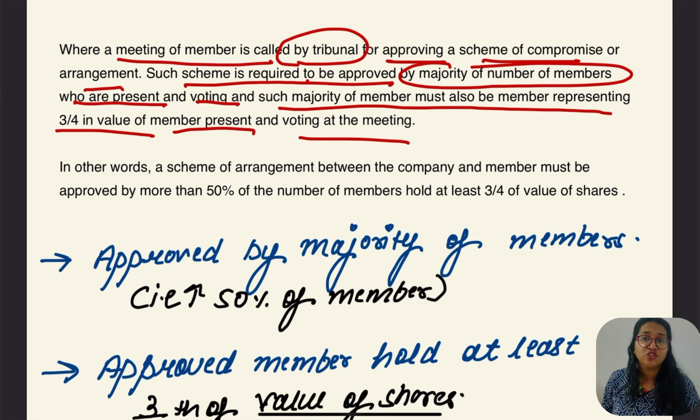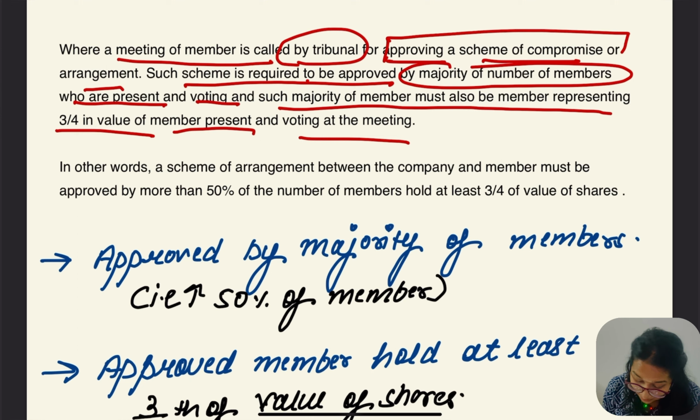Once the application is sent to the tribunal, what is going to happen? The meeting is going to be conducted, right? The notice of the meeting is to be sent to the statutory authorities along with creditors and members, and the documents are to be disclosed. The latest documents are to be disclosed. Apart from that, once these things are done, the approval of the scheme of compromise and arrangement is to be done.